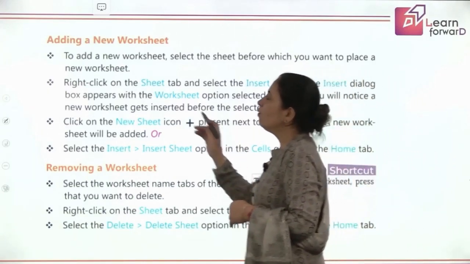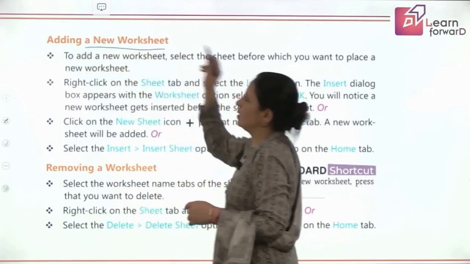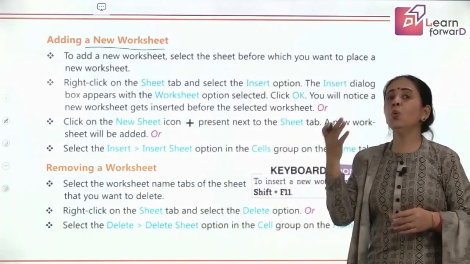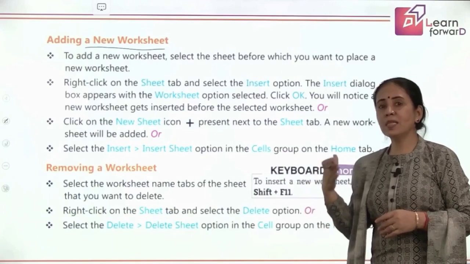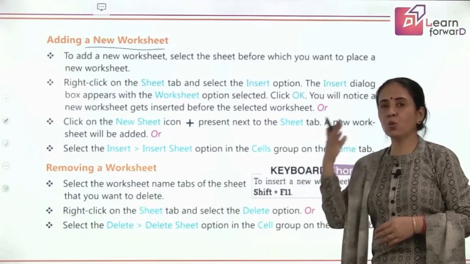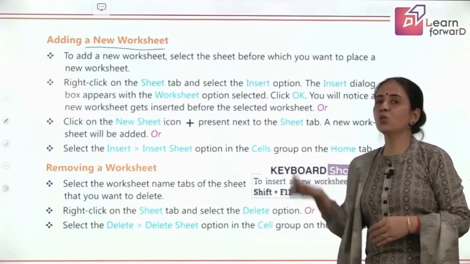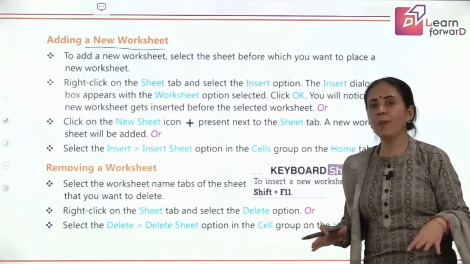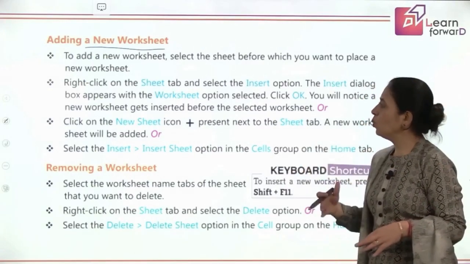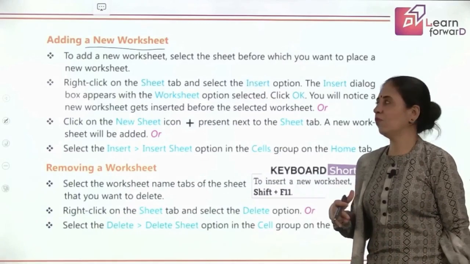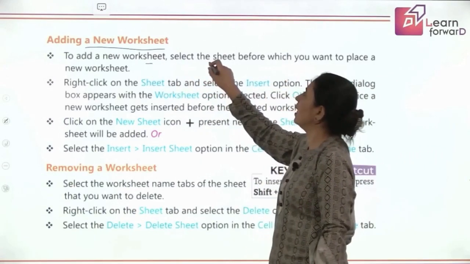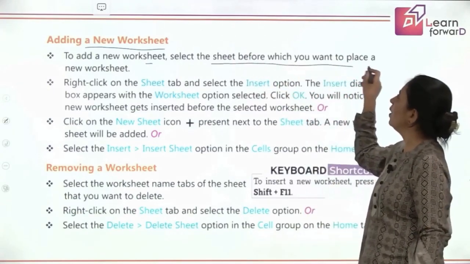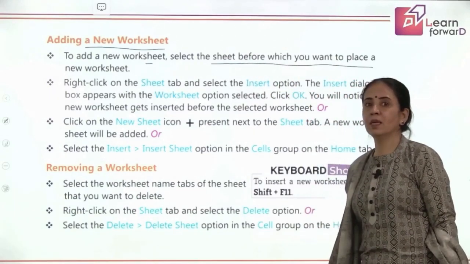Now, if your work on one sheet is done and you need to work on another sheet of the same book, I'm not saying to close the book, I'm not saying to open a new book, the book remains the same and you want to go to another sheet of the book. So to add a new worksheet, just select the sheet before which you want to place the new worksheet.